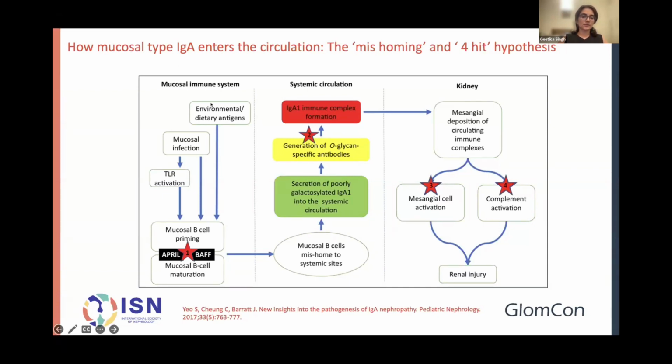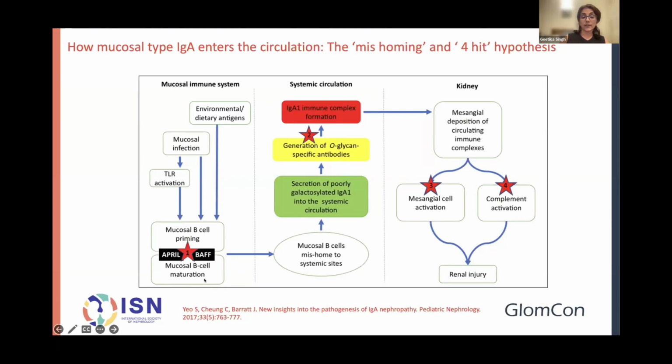So the mucosal immune system, with various triggers, including environmental or dietary antigens, mucosal infections, all of this is resulting in TLR activation. And now you have to think about all those mucosal B cells, which are priming to produce mucosal plasma cells, which are IgA producing. So that, of course, is the first hit in the four-hit hypothesis. And we know that there are certain mediators that are important and really taking off in clinical trials. And the mediators are APRIL and BAFF.